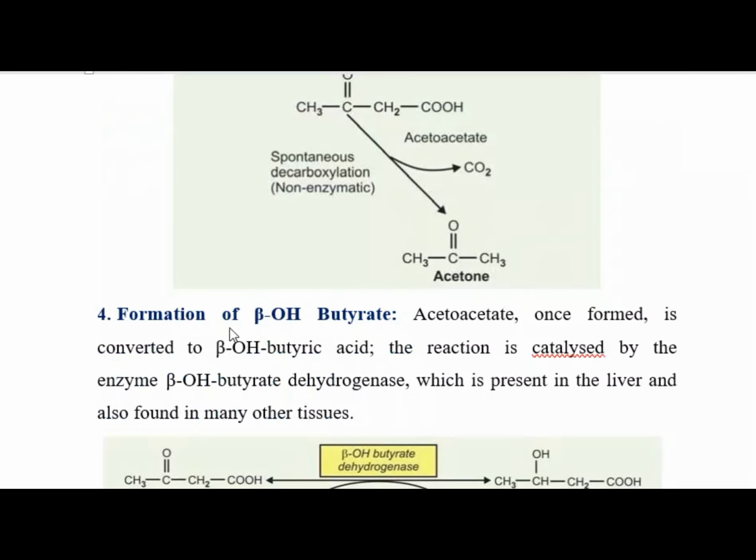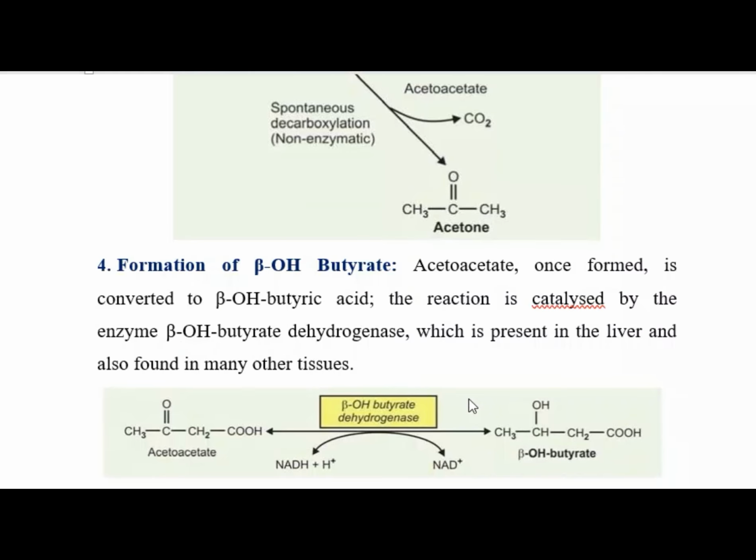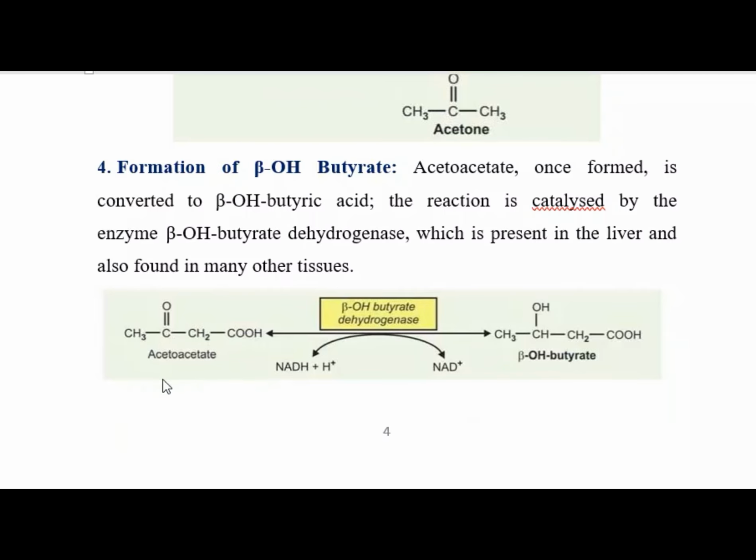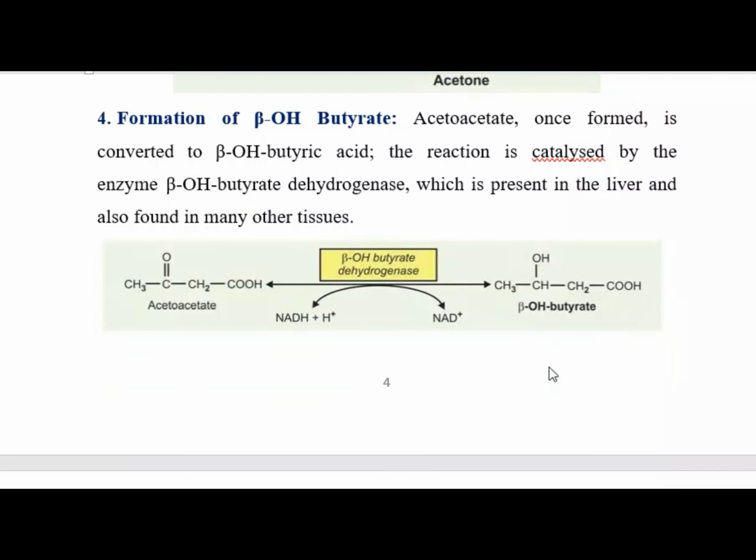Number four, formation of beta-hydroxybutyrate. Acetoacetate once formed is converted to beta-hydroxybutyric acid. This reaction is catalyzed by the enzyme beta-hydroxybutyrate dehydrogenase, which is present in the liver and also found in many tissues. So acetoacetate, with the help of dehydrogenase enzyme, forms beta-hydroxybutyrate.